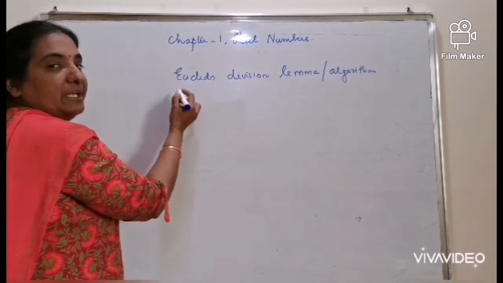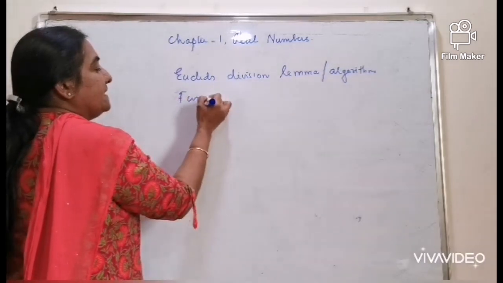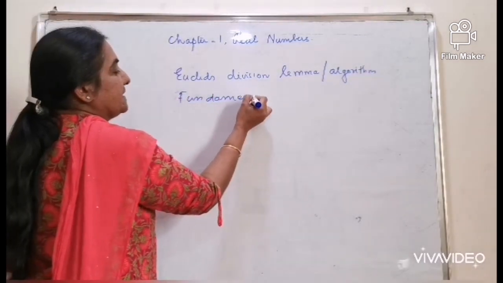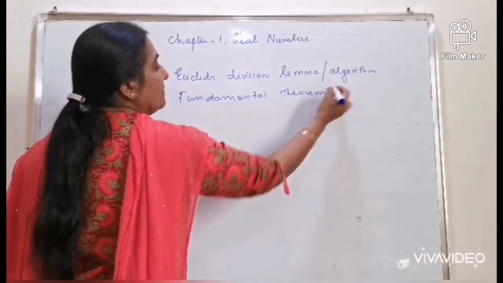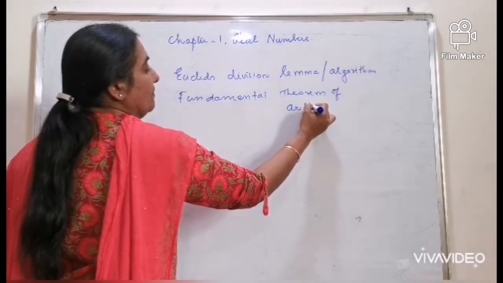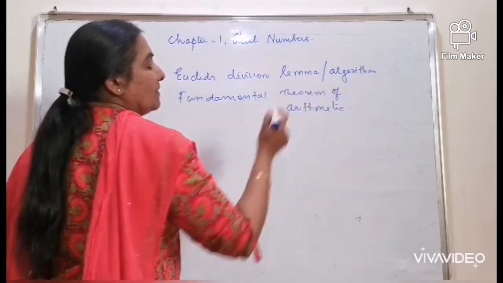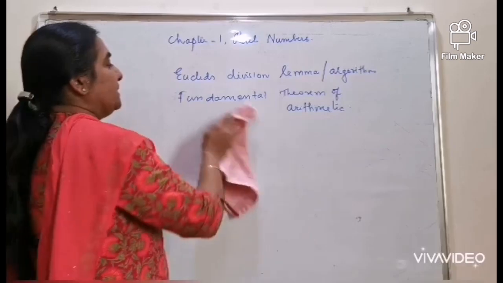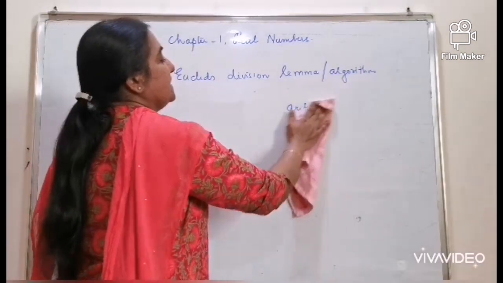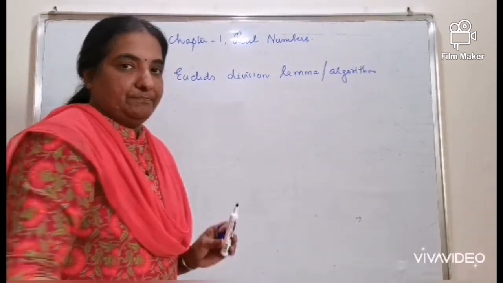And the second property is the fundamental theorem of arithmetic. Let's go in detail. The first property, Euclid's division algorithm.